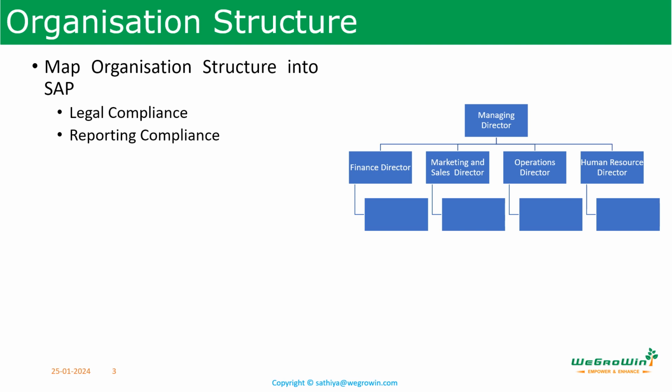In a new SAP implementation, several decisions must be made to ensure a successful project. One of the important decisions is on organizational structure, which is the key for successful SAP implementation. To achieve the flawless execution of business processes, an extremely important step is to accurately map the organization's structure into the SAP system. The organization structure in SAP system is equally applicable to all manufacturing types like discrete manufacturing, process manufacturing,